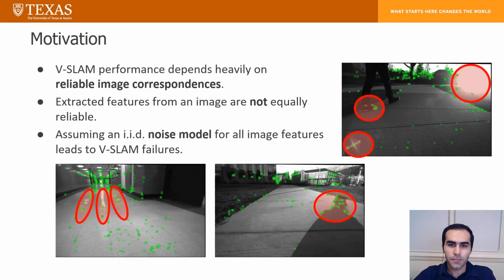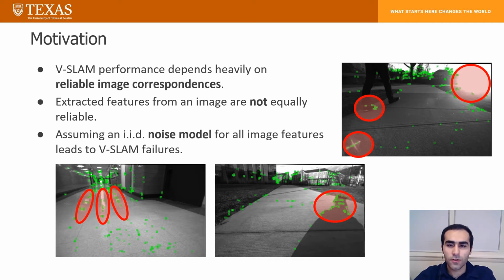In Visual SLAM, the goal is to estimate the pose of the camera and make a 3D map of the environment given monocular, stereo, or RGBD images. This is achieved by finding correspondences across images. Existing solutions to Visual SLAM assume that errors in feature extraction and matching are independent and identically distributed, but this assumption is known to not be true.